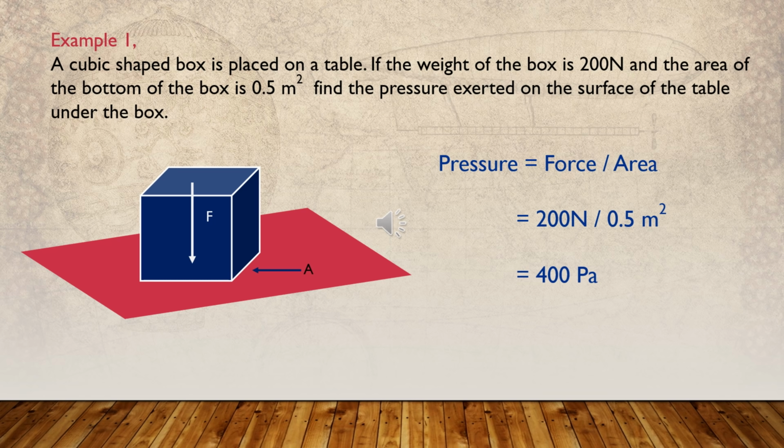Then you know the value of area and also the value of force given by the box. You can substitute those two values into the equation we learnt earlier: pressure equals force divided by area. The force is 200 Newton, the area is 0.5 square meter. Then the pressure exerted by the cubic shaped box is 400 Pascal. And you can also use the other standard unit of pressure, 400 newtons per square meter. Both are correct.